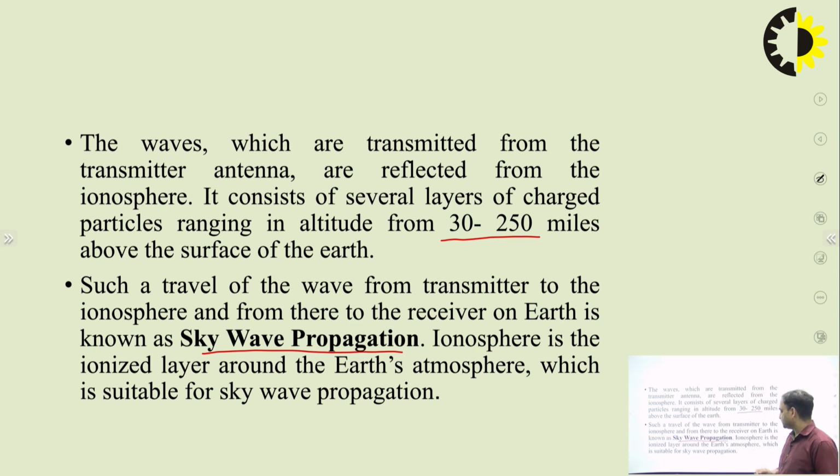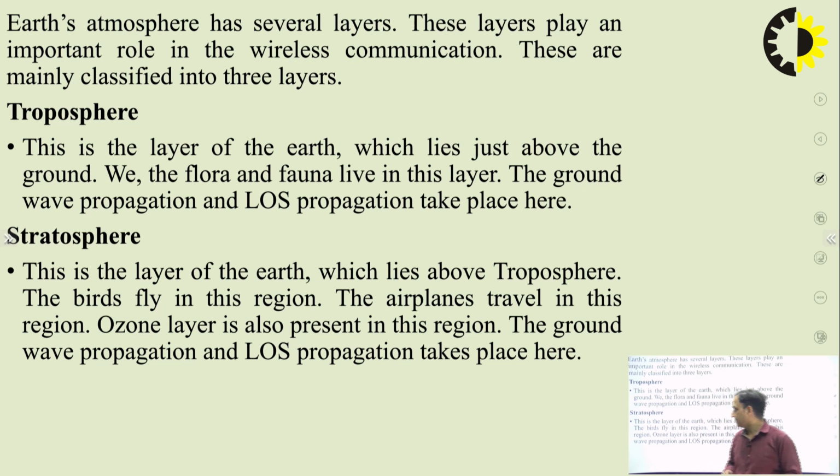The ionosphere is an ionized layer around the Earth's atmosphere, which is suitable for sky wave propagation. This sky wave propagation is not in the troposphere; it is above the troposphere and then the stratosphere. The last is the ionosphere, from which it will be reflected back.